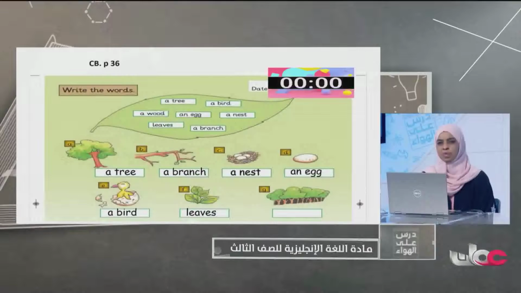Leaves. Very good. Why didn't we say leave? Who can tell me? Why we said leaves, not leave? Yes, because we have many leaves, not one leaf. Excellent, grade 3. I'm proud of you, grade 3. And the last picture is a wood.